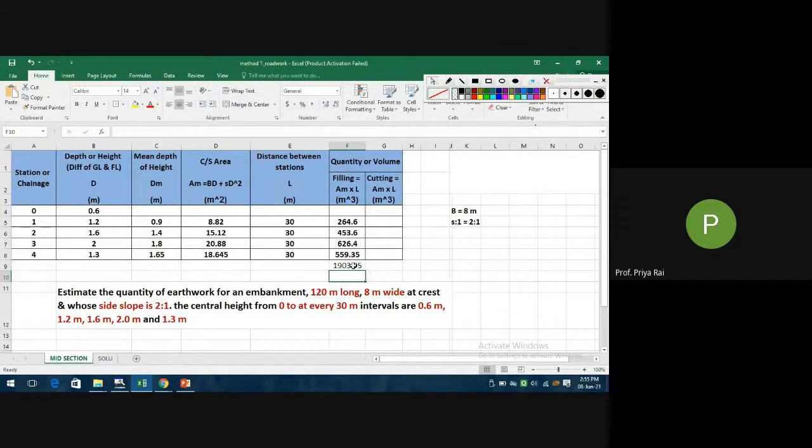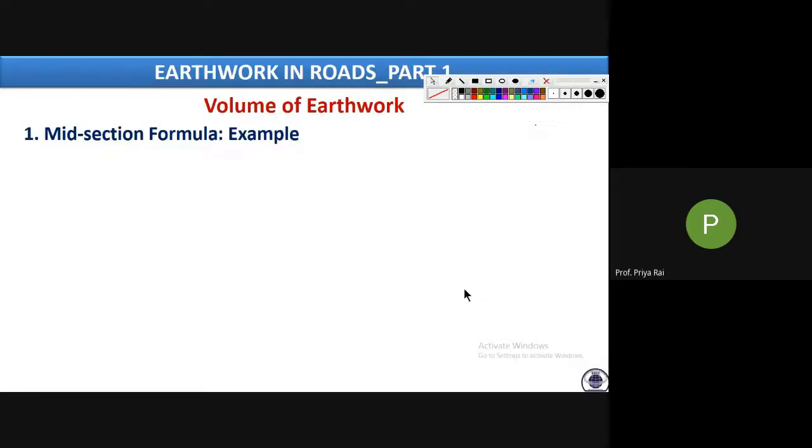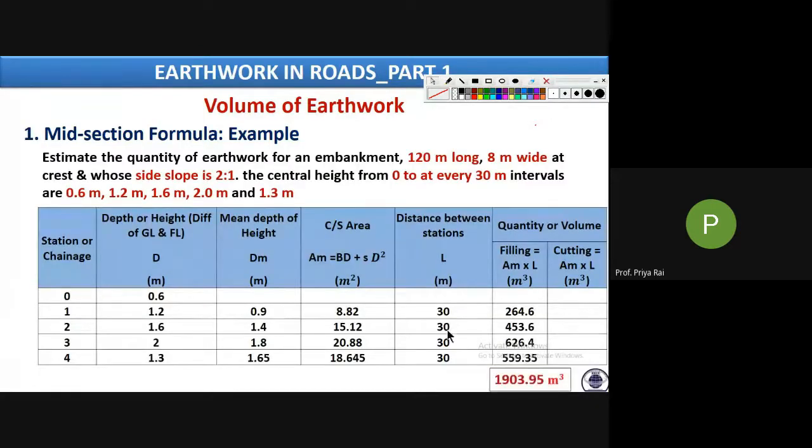So this much meter cube of the earthwork is required in embankment construction. So the total volume of earthwork is this much. Formula we are using is midsection. We are calculating the average depth, then using this depth value we calculate area, then multiplying this area into length, we get volume.